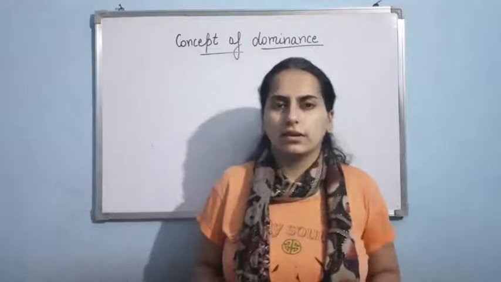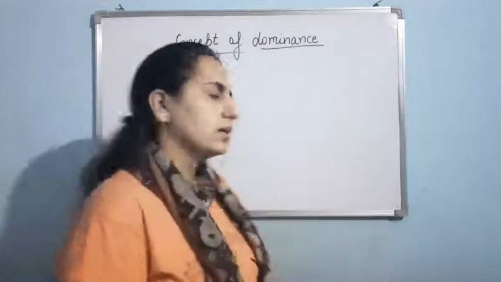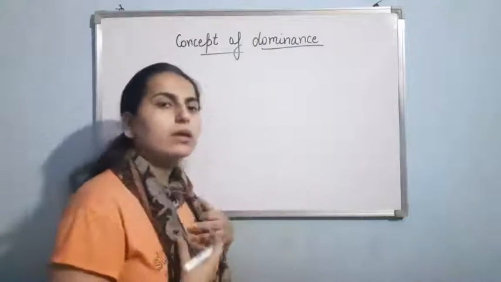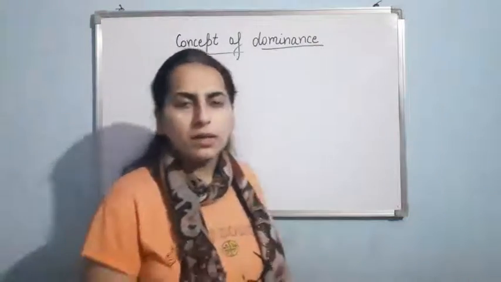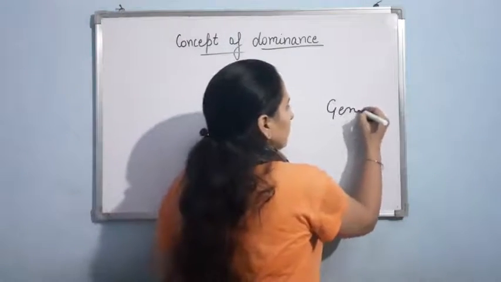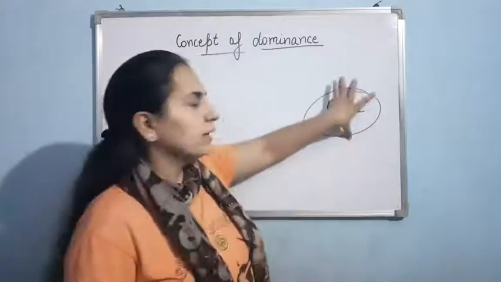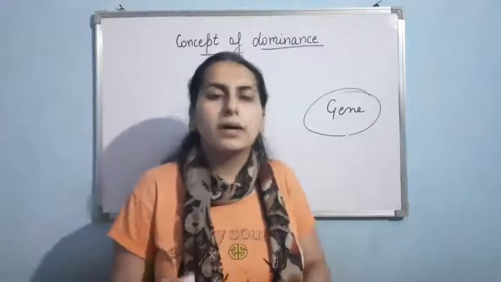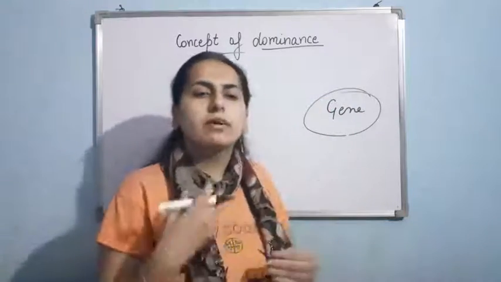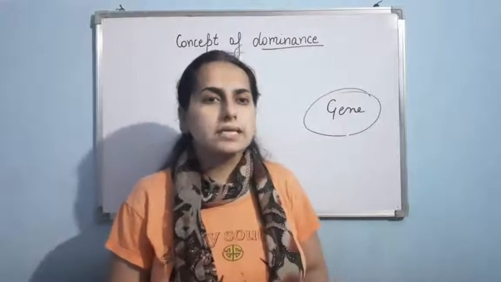Good morning everyone. Today we shall discuss the concept of dominance. Now, what do you mean by dominance? As you know, in a diploid organism, two alleles are present for a gene. Now, what is a gene? A gene is a unit of inheritance that is responsible for a particular trait. Clear? Now, the gene has different forms, and these different forms of a gene are known as alleles.